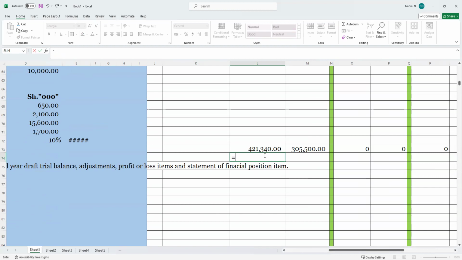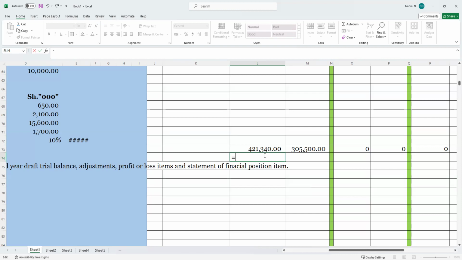For our balance sheet to reconcile, the total asset ought to be equal to the amount for liability and equity down there. But it is not reconciling.